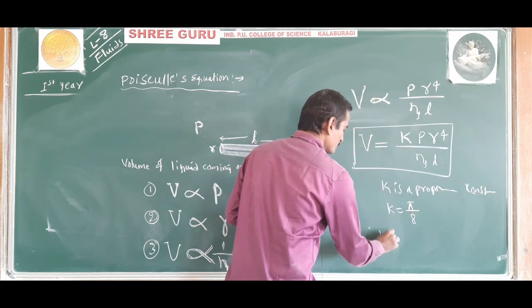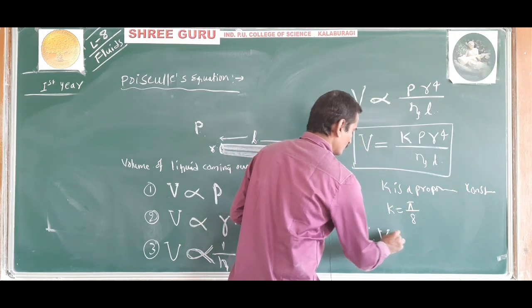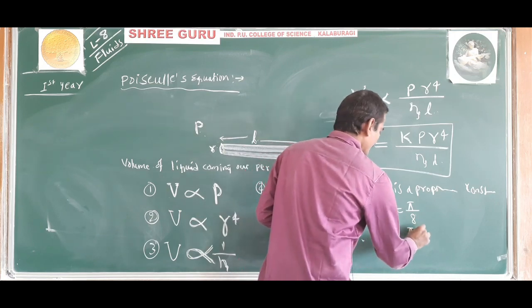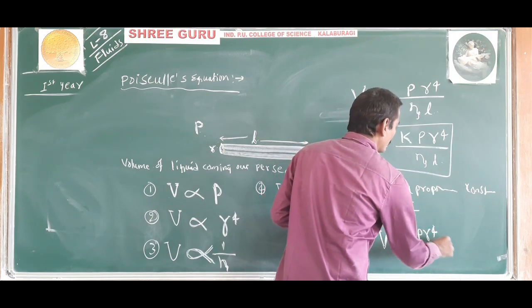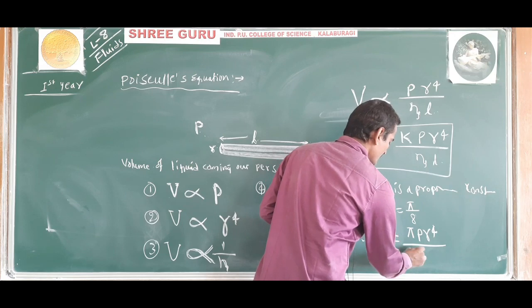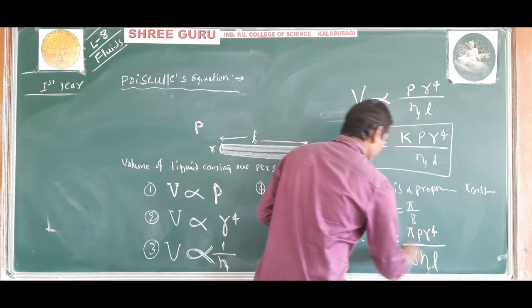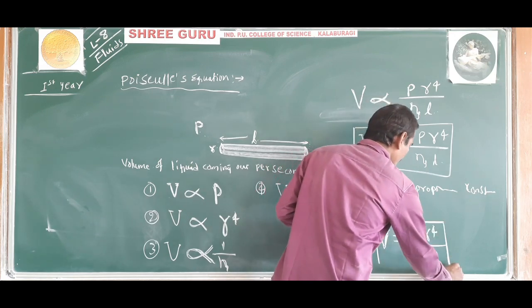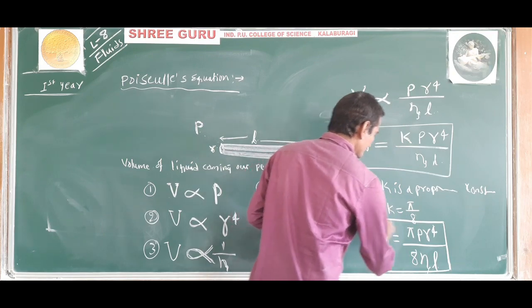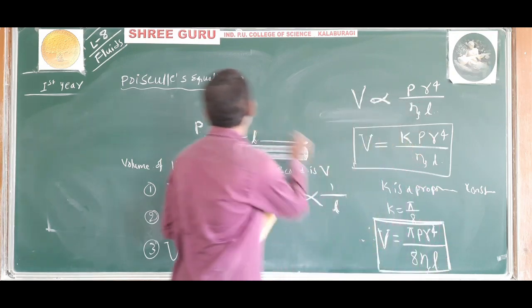Therefore V is equal to pi P r raised to 4 divided by 8 eta L. This is called Poiseuille's equation.